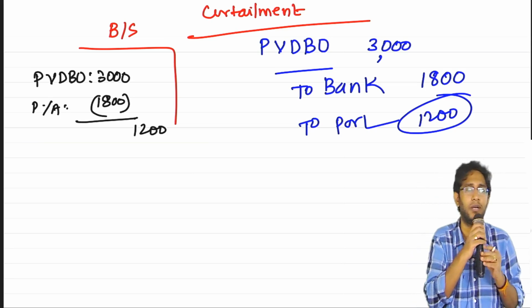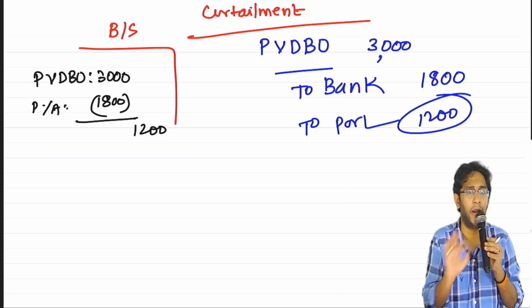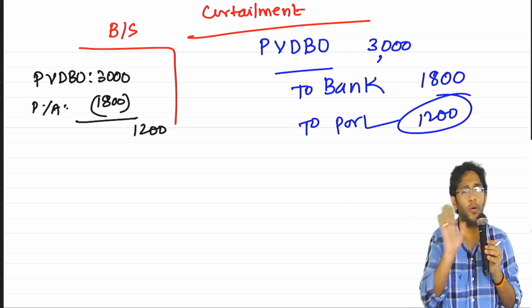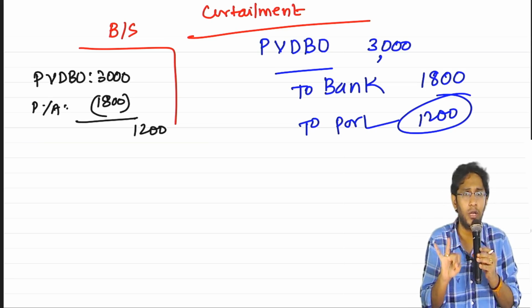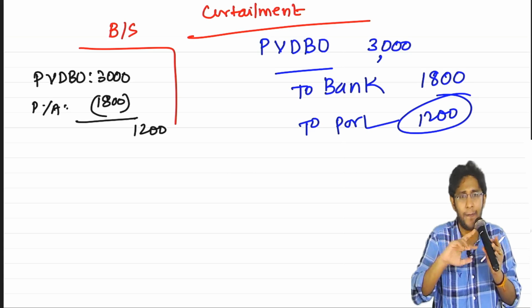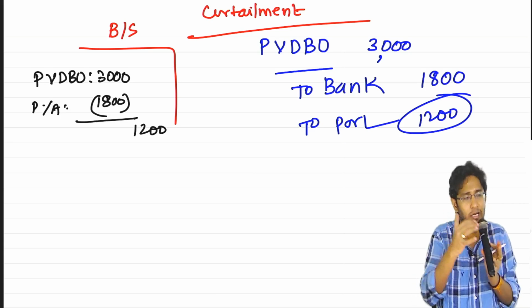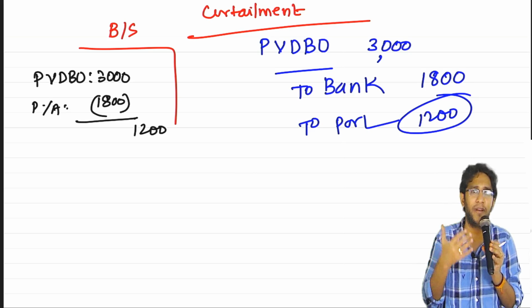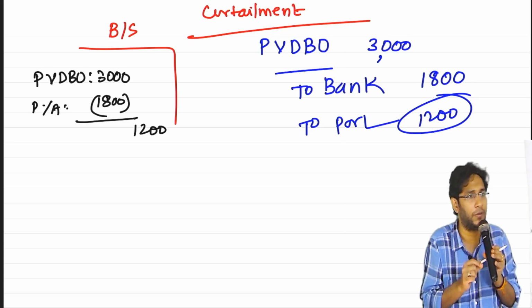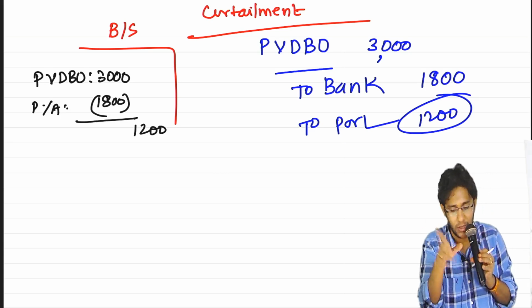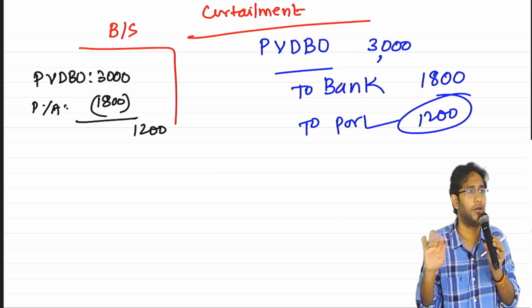Sir, with this, we are done with defined benefit plan completely. Overall, if you observe, we learned the initial PUCM, plan assets accounting, how to prepare individual ledger accounts, how to prepare net obligation, and how to do balance sheet and P&L account presentations. Then we learned modification of defined benefit plan, and we have seen curtailment of defined benefit plan. That's all. Defined benefit plan is over.